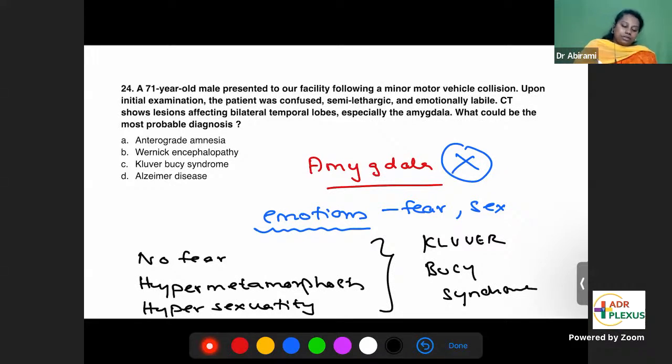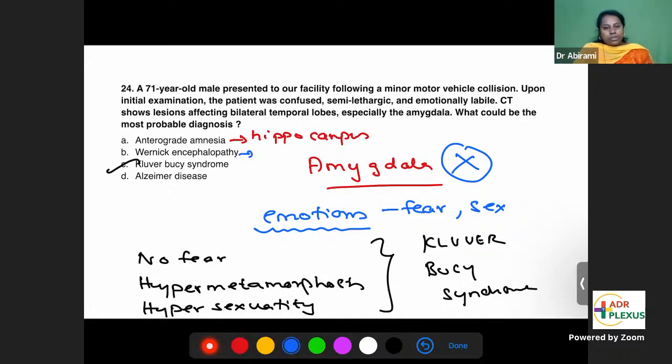Repeat question. Answer is C, Kluver-Bucy syndrome. Yes, hypersexuality, hyperphagia, all this, C. Kluver-Bucy syndrome. See, we cannot go with other options. What is anterograde amnesia? Damage to the hippocampus. Because the hippocampus converts short-term memories into long-term memories. If the hippocampus is damaged, you will have anterograde amnesia.